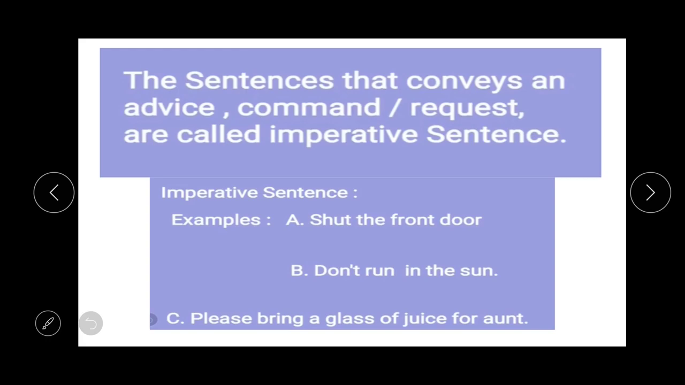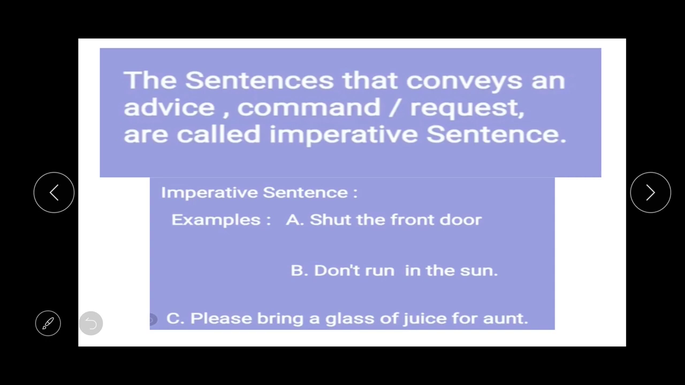Now the next topic is imperative sentence. So students, the sentences that convey an advice, command or request are called imperative sentences. Say for example, A, shut the front door. Number B, don't run in the sun. Number C, please bring a glass of juice for the aunt.